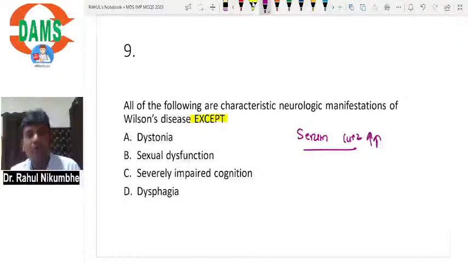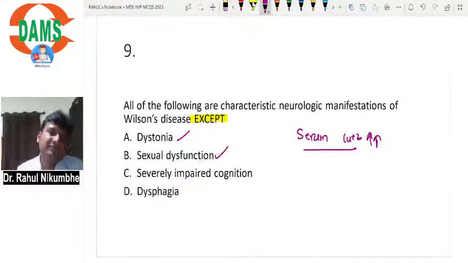When it is deposited on basal ganglia, the patient will have dystonia or Parkinsonian features. Then multiple organs will be affected: autonomic nerves, sensory nerves, motor nerves, multiple parts in the brain. When autonomic nerves are affected, sexual dysfunction will occur.